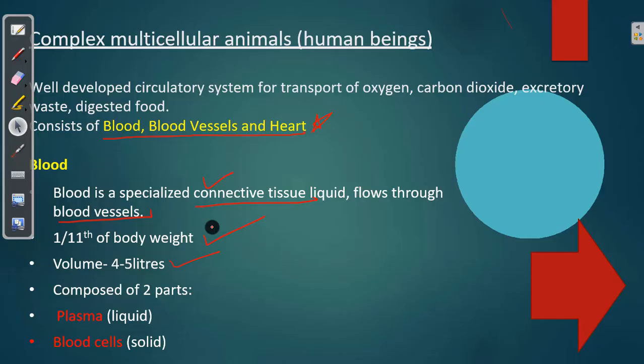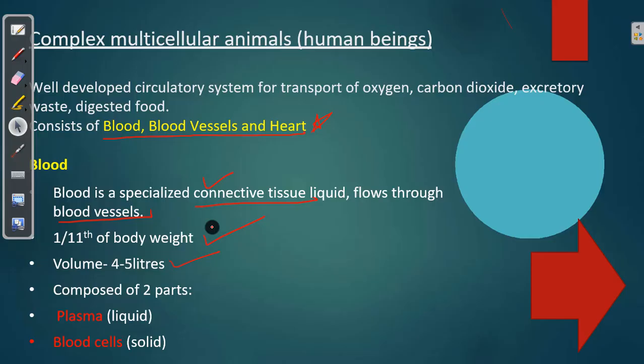In the same way, blood can be compared to a fruit salad. Blood also has a liquid part which is somewhat yellowish in color, just like the liquid in the fruit salad. This yellow liquid of blood is said to be plasma, whereas the solid part of the blood consists of blood cells. Suppose you have apple which is red in color, so you have red blood cells in your body. Compare banana, which is white in color, to white blood cells, and compare grapes to the third cell, that is platelets in your blood.